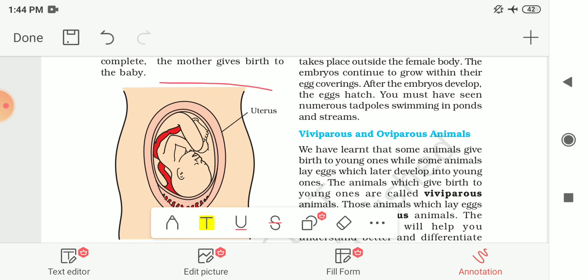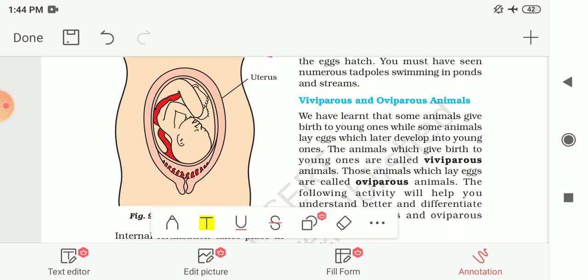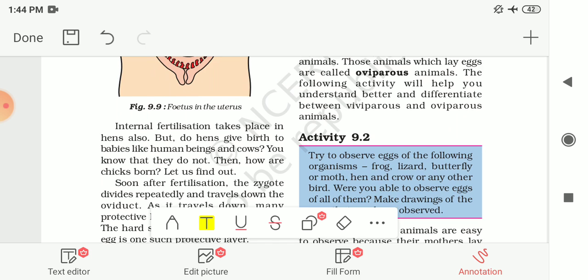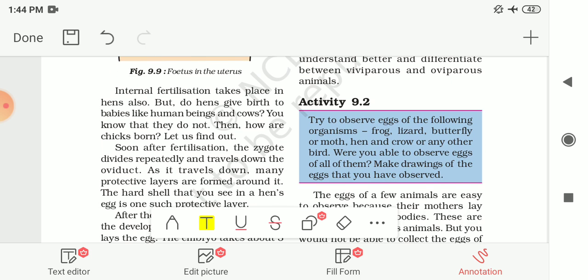So here you can see this one is the uterus, and here we can identify all the body parts. So this one is known as the foetus. And when the development of the foetus is complete, the mother gives birth to the baby.